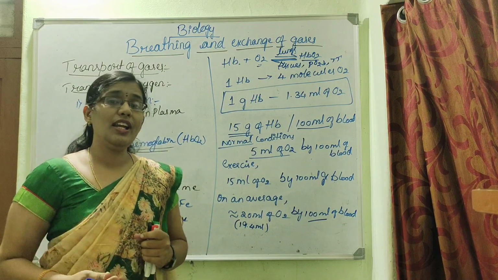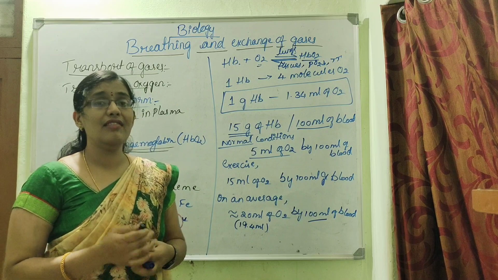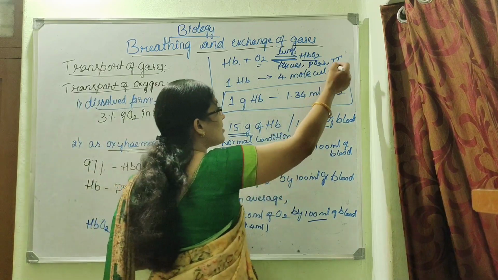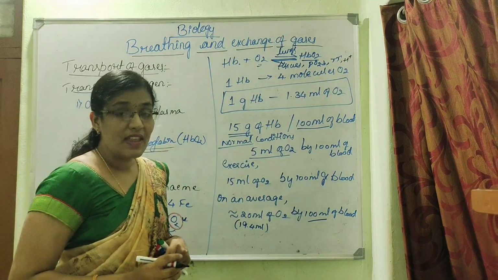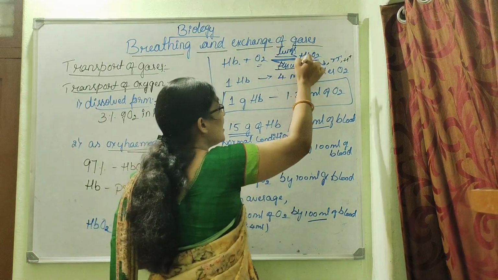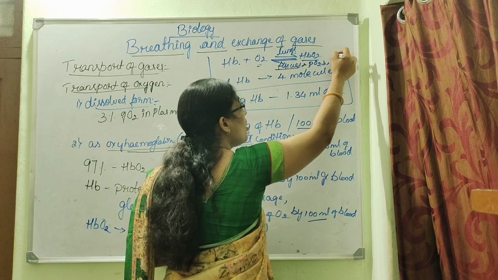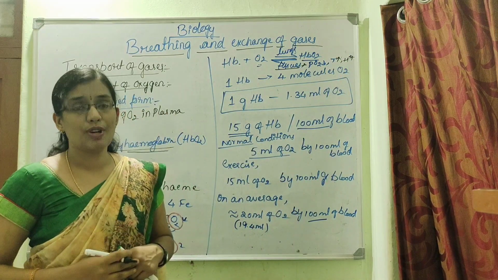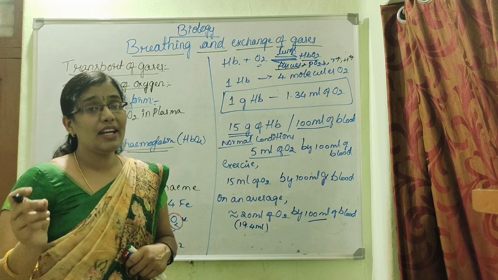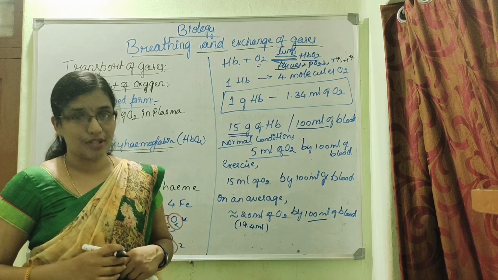And as the metabolic activities are taking place inside our cells, there will be the release of protons, and inside the tissues more protons will be there. So when more protons are released, it indicates the acidic condition.